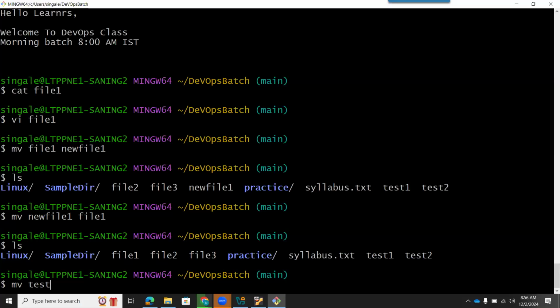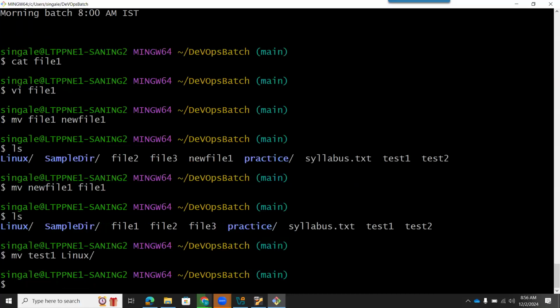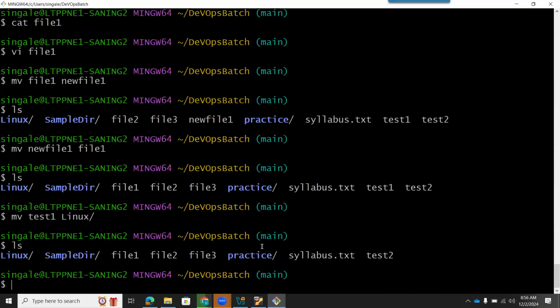I will use test1, and now here I don't want to rename, I want to move. So whenever I want to move, I am giving the path. I can copy paste here using Control+Insert and Shift+Insert and press enter. If I do ls, you will see the test1 file has disappeared from this DevOps batch directory.